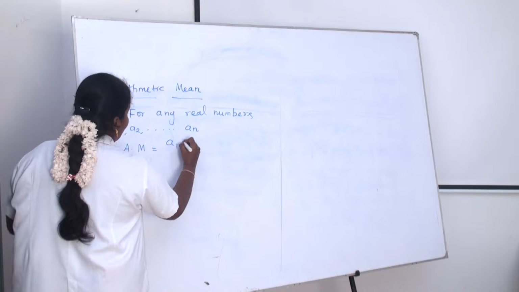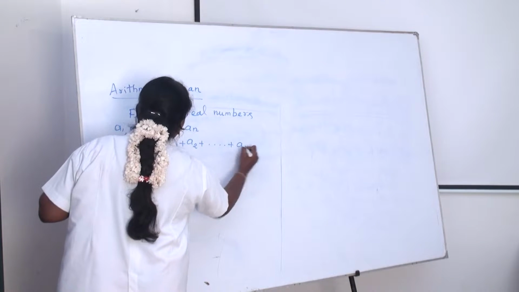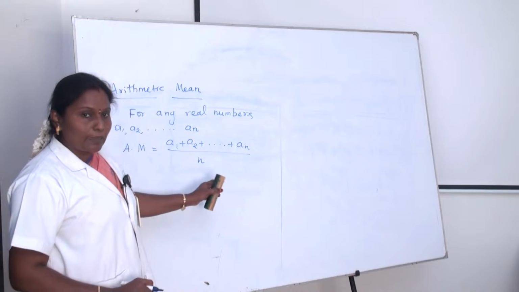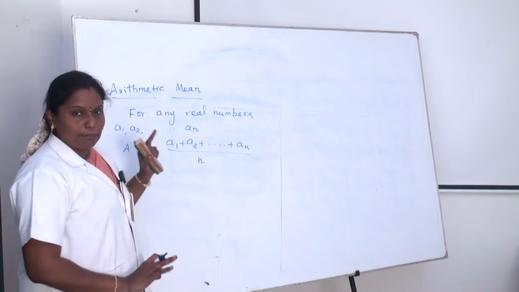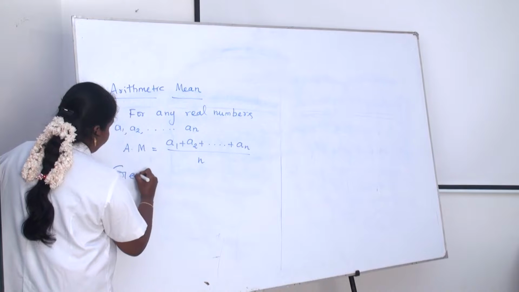Arithmetic mean equals a1 plus a2 plus etc. up to an, divided by n. This is called the arithmetic mean of a1, a2, etc. up to an.